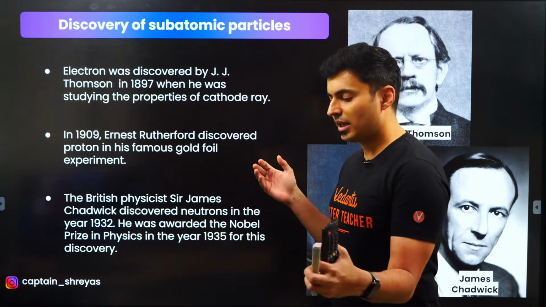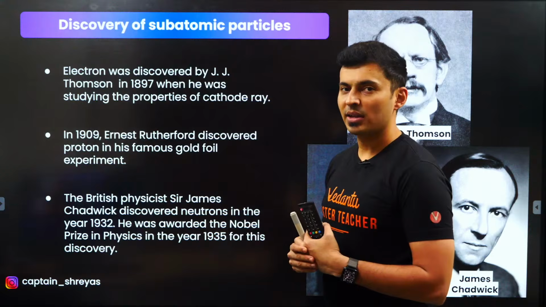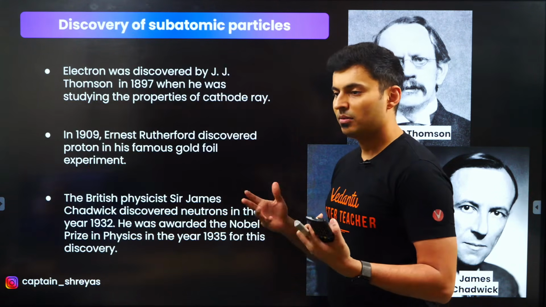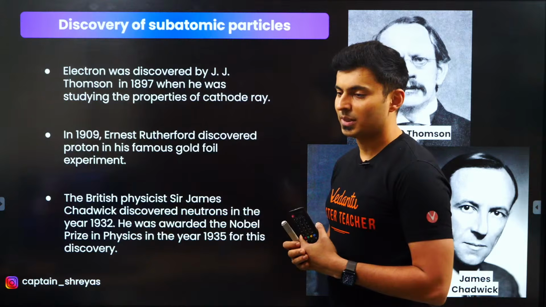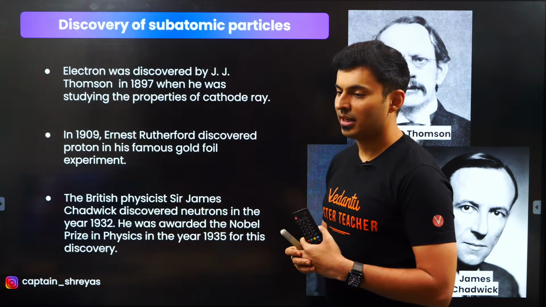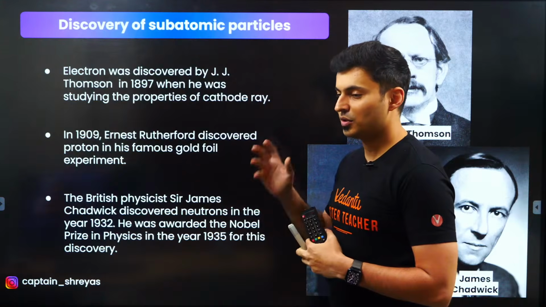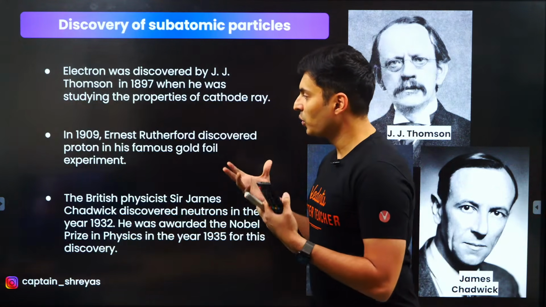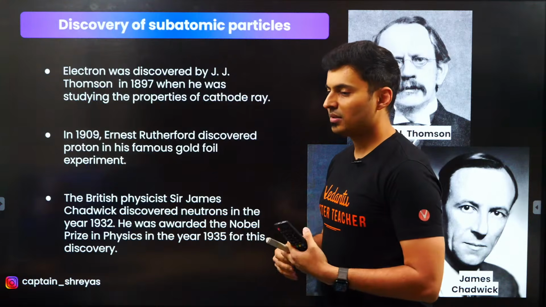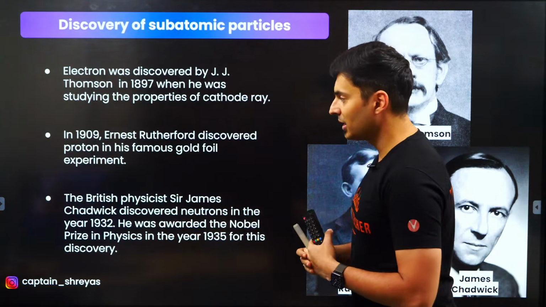So he's like, okay, let me make a gold foil and let me pass alpha particles. So he was a legend, and then he saw one new particle being discovered, and that was the proton. So that's what legends say, but I don't know what the reality is, guys. This is what the legend story is. So he put gold to very nice use for the sake of humanity. So guys, I don't know whether you are going to do something that crazy.